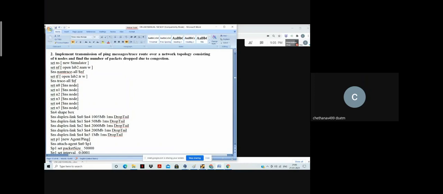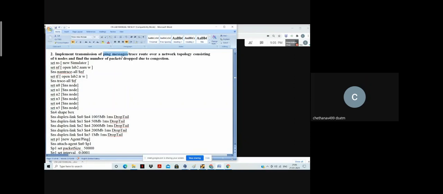When the congestion occurs, obviously the packets will get dropped. How many packets get dropped, we should also make a note of that. And here we have to use ping messages. Ping messages is nothing but, we know the ping tool, right? It will send a request to another node, and the other node will give us a reply.